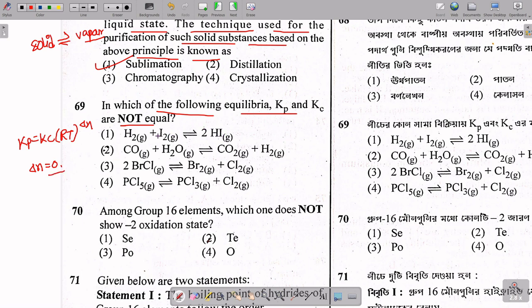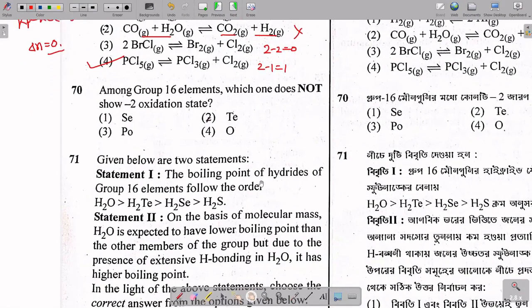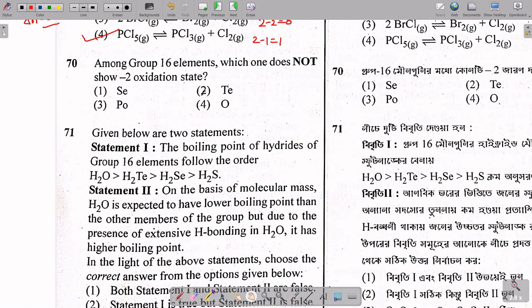Now calculate: here 2 minus 2 is del n equal to 0, so this is not the answer. Here also 2 minus 2, so it is not the answer. Option 3 is also 2 minus 2, 0, so not the answer. PCl5 going to PCl3 plus Cl2 gives 2 minus 1, which is 1, so option 4 is the answer, because there the value of del n is not equal to 0.